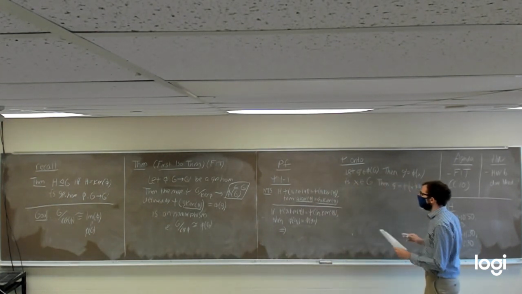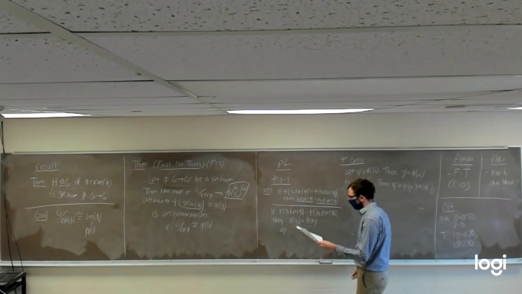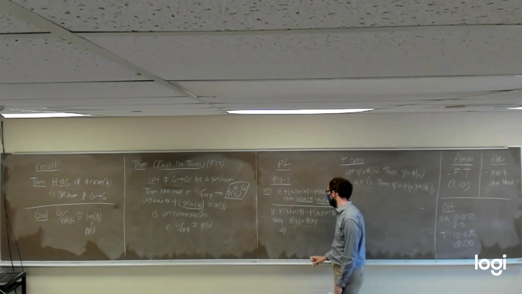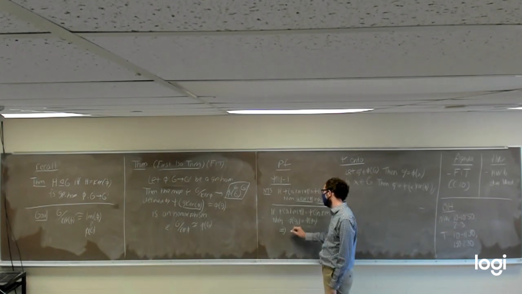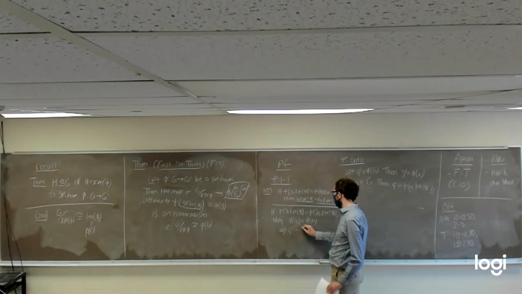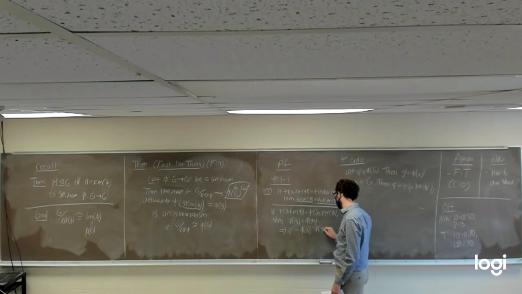So we know phi of g1 is equal to phi of g2. So we can't necessarily say g1 equals g2, but we can say that the identity in the second group has to be equal to phi of g1 quantity inverse times phi of g2.